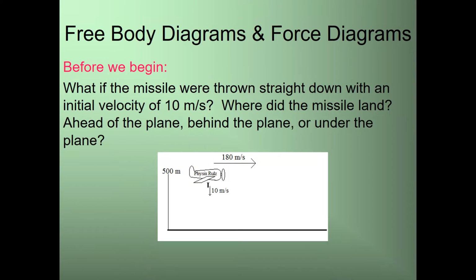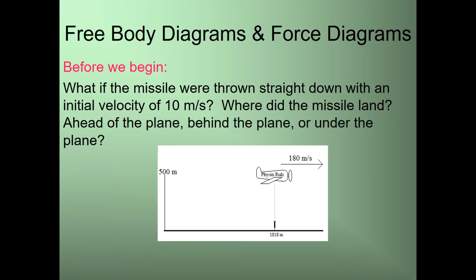Last question. What if the missile were thrown straight down with an initial velocity of 10 meters per second? So now somebody is going to throw it down, and if that's the case, it's still going to land underneath the plane itself. Now, there might be a typo here. It's not going to be exactly at 1,818 meters. I didn't get a chance to change that, but the point is that the missile is going to be below the plane when it lands. So the number's irrelevant in this case.